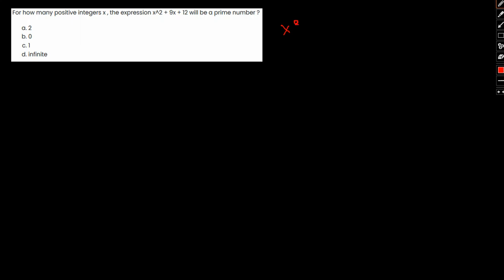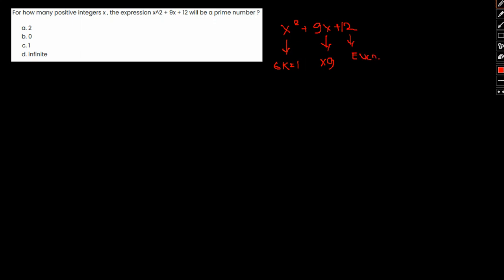It is given that x squared plus 9x plus 12. For how many values of positive integer x will the expression be a prime? Okay, so this is our expression, where x squared is a perfect square, of the form 6k plus or minus 1. 9x is a multiple of 9, or a multiple of 3, multiple of 9 let me say, not necessarily 3, and plus 12. Okay, so 12 is an even number.